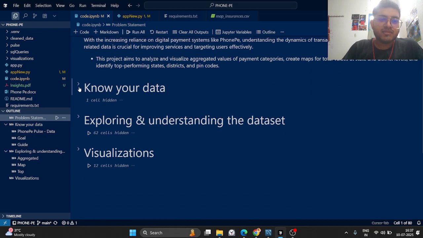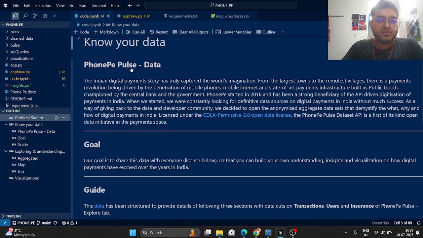So let's try to understand a bit about our dataset. This is the PhonePe Pulse dataset. PhonePe started in 2016 and has been a strong beneficiary of the API-driven digitization of payments in India. When PhonePe started, they were constantly looking for definite data sources on digital payments in India, and they found them lacking. So, in the hope of giving back to the data and developer community, PhonePe decided to open the anonymized aggregate datasets that demystify what, why, and how digital payments in India work.